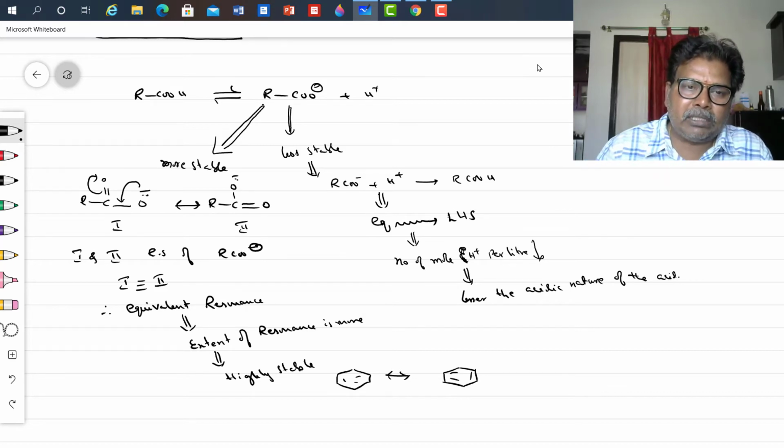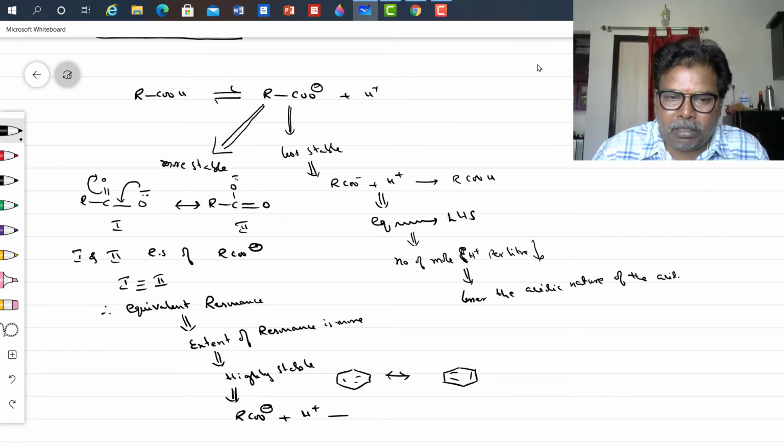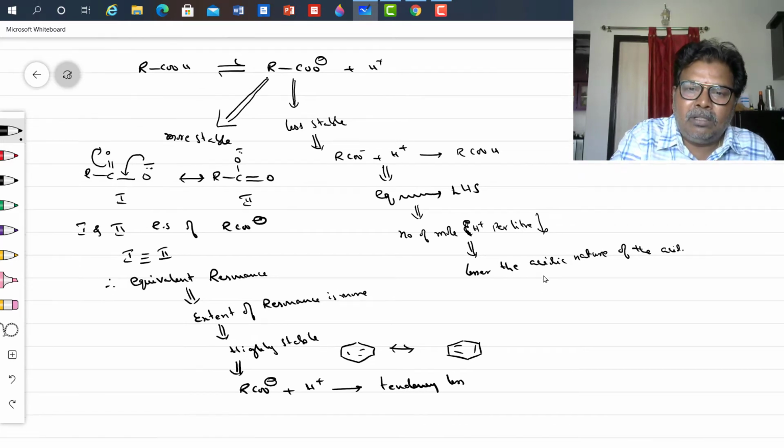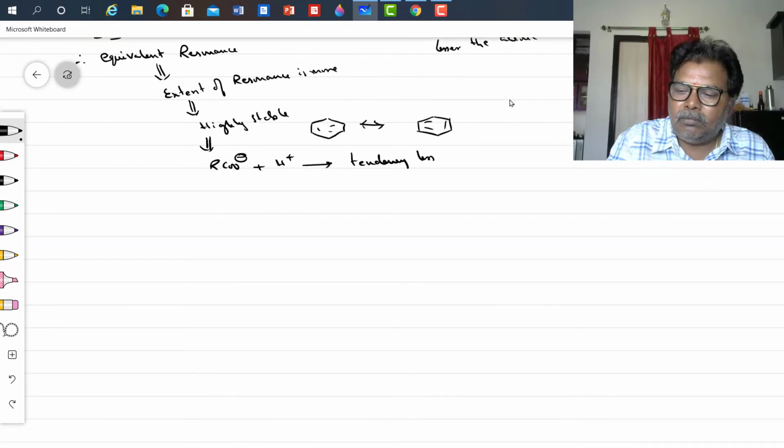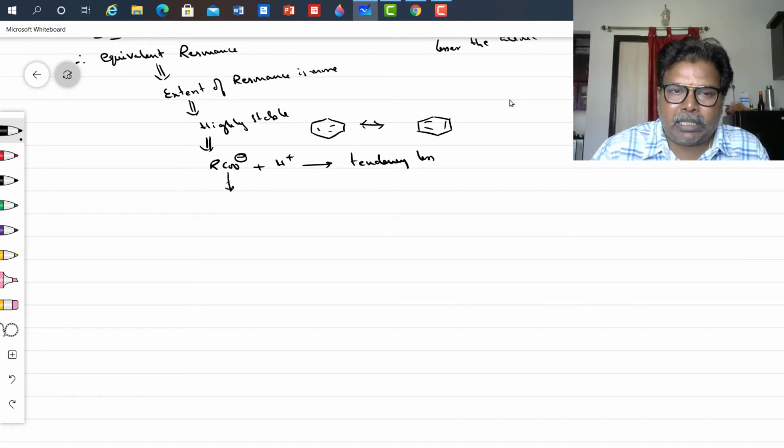Therefore, RCOO minus is highly stable. If it is highly stable, the tendency of RCOO minus to accept a proton is very less. This is highly stable, and therefore the tendency to accept a proton is very less.